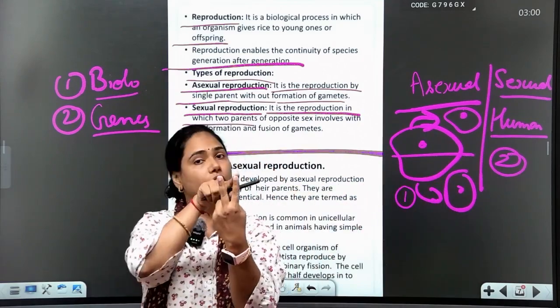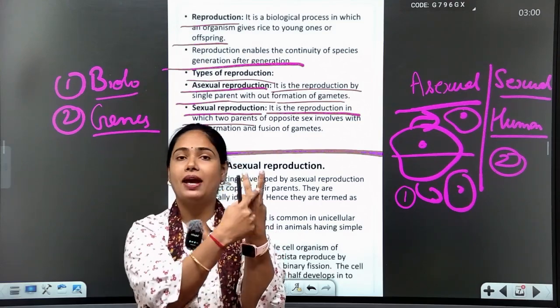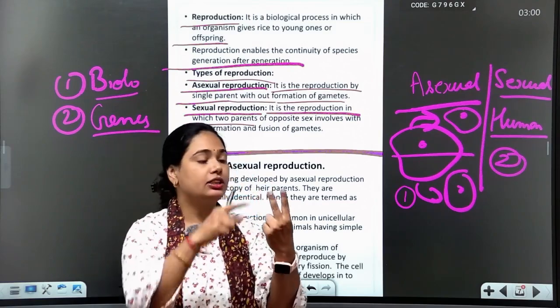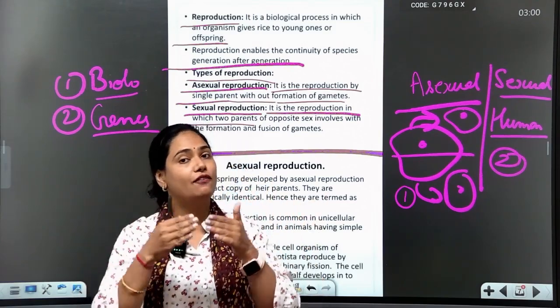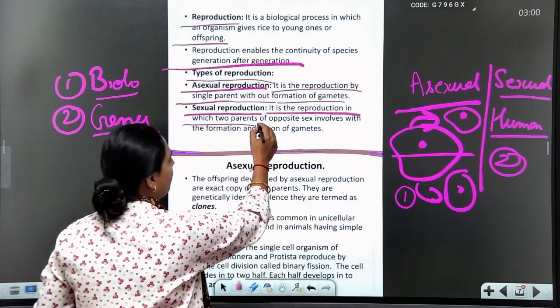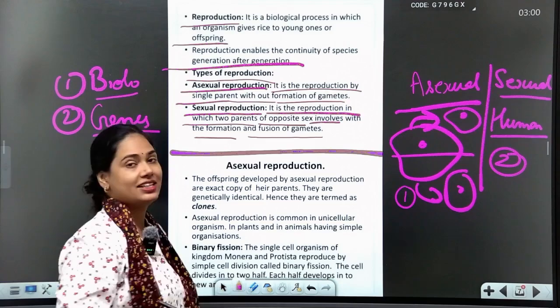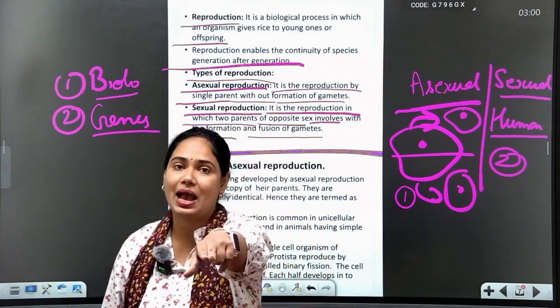Male parent contains male gamete, female parent contains female gamete. They fuse and form offspring. That is known as opposite sex involved with the formation and fusion of gametes.